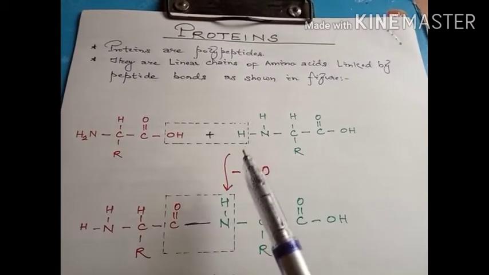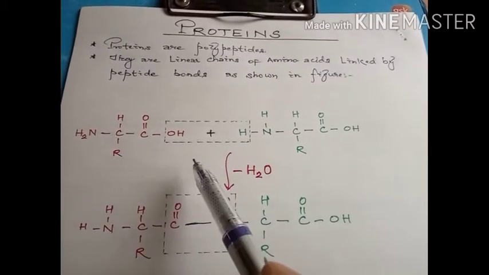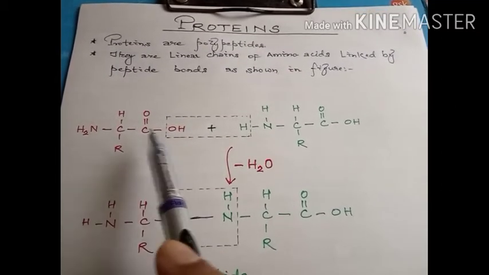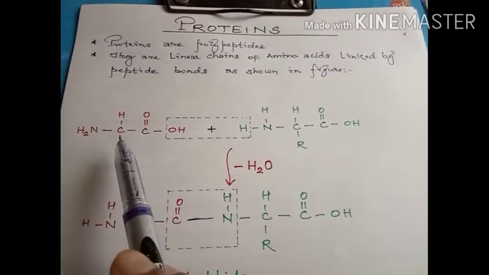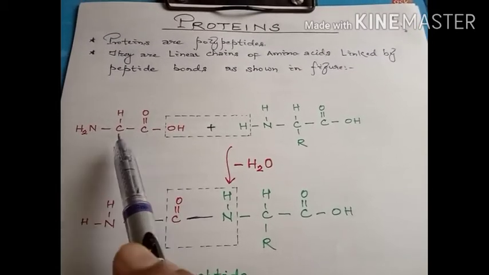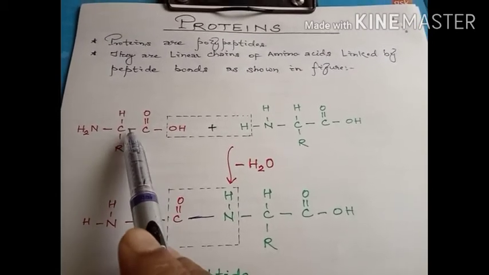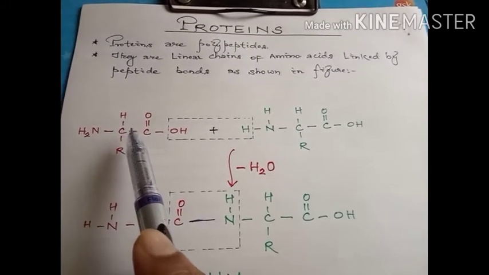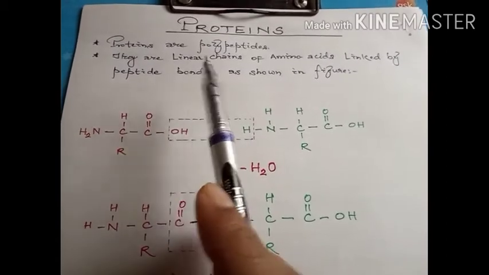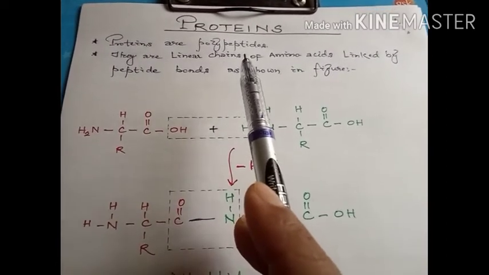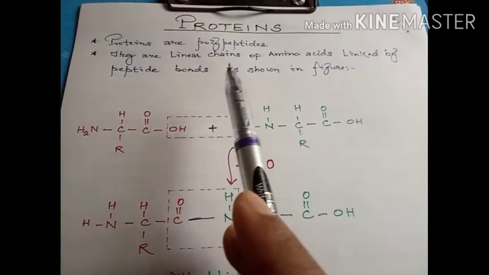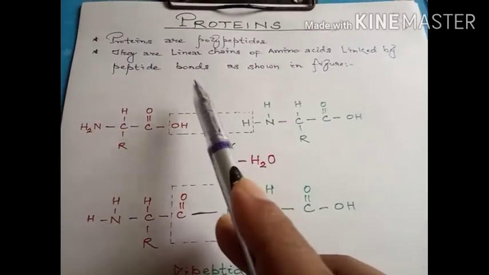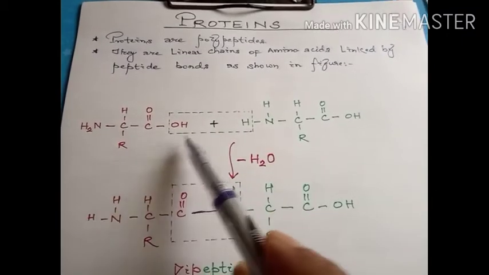We have discussed that amino acids are substituted methanes, and the functional groups are linked to a common carbon atom, which was called the alpha carbon atom. And we may say that proteins are polypeptides, means linear chains of amino acids which are linked by peptide bonds, as shown in the figure.